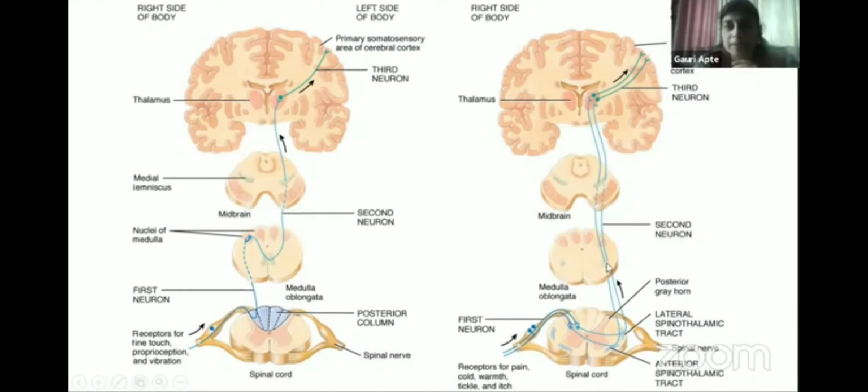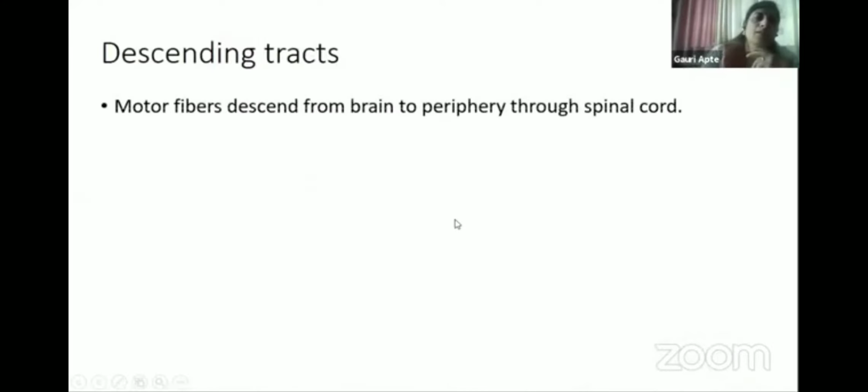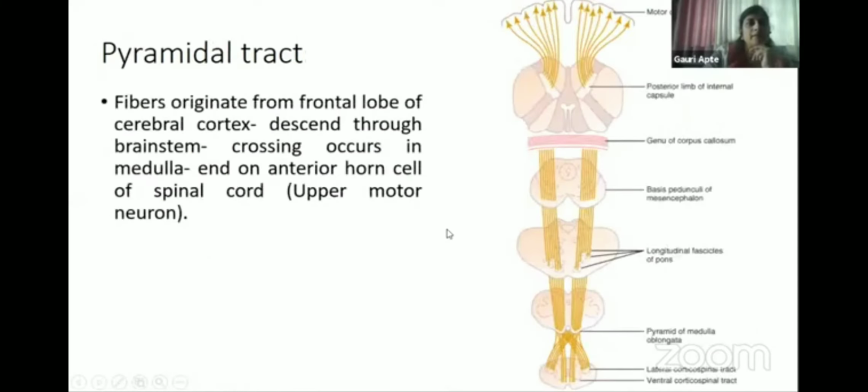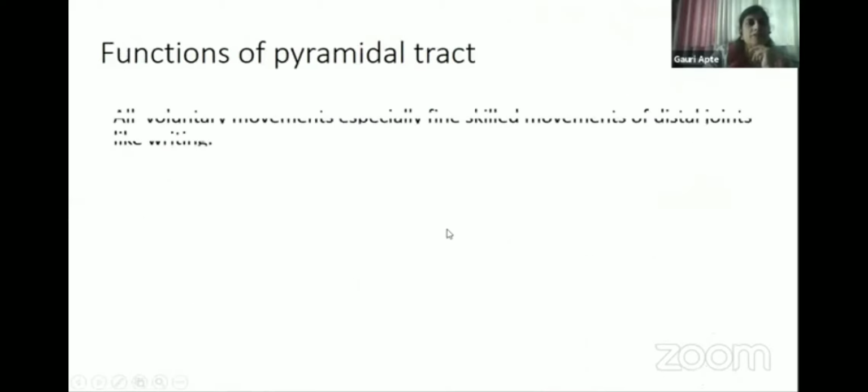And when the fibers ascend up, most of the fibers will end in the thalamus, and only few fibers will go to the parietal lobe. Okay, spinothalamic tract. And similarly, there are descending tracts. So I'll just skip this part. I'll go ahead. Pyramidal tract, I'll just mention the functions.